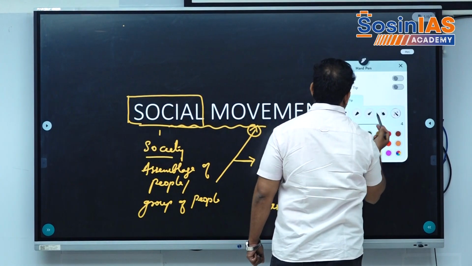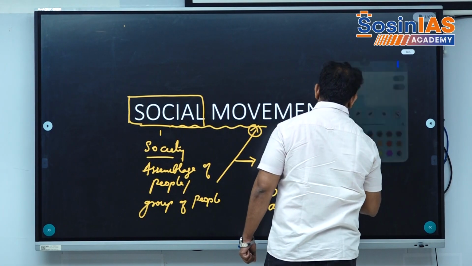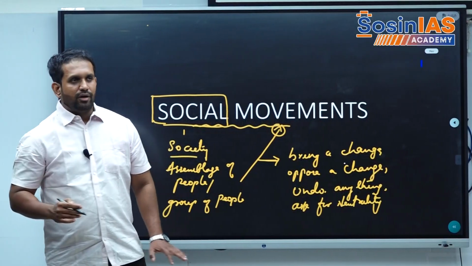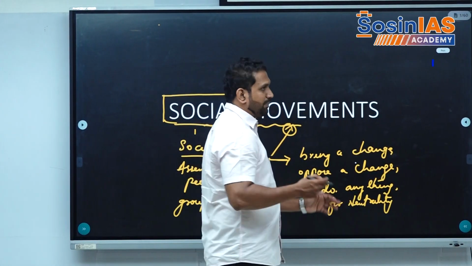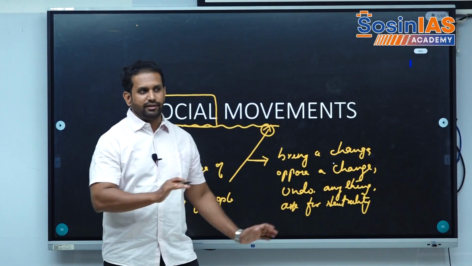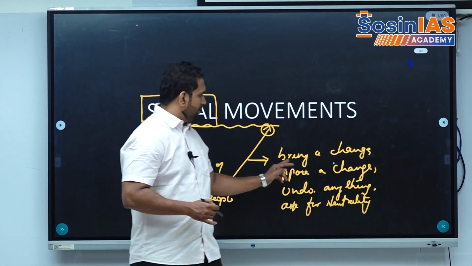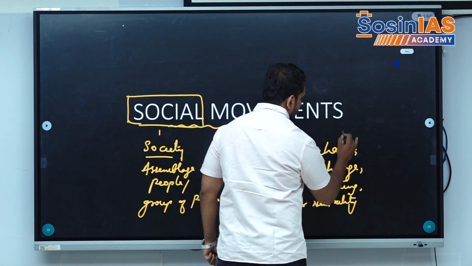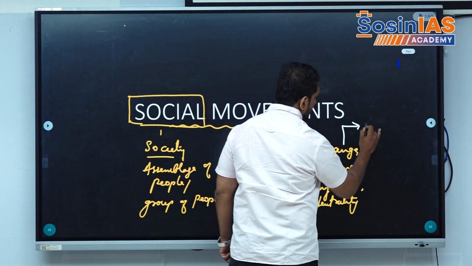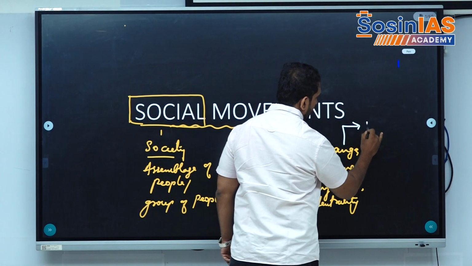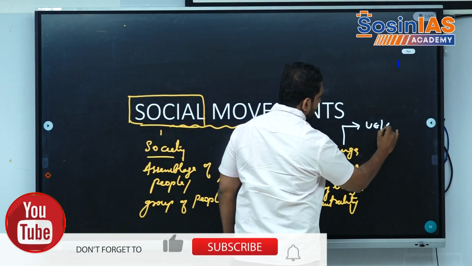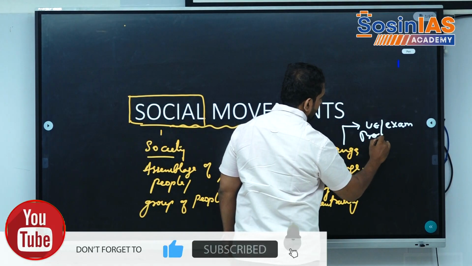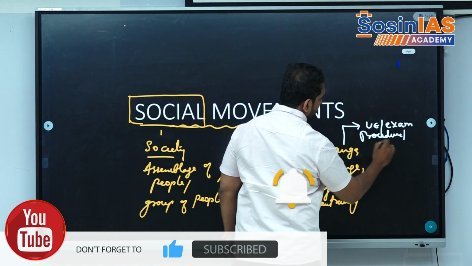Let us see an example in our country of how all of these are still happening, but we classify them in theory in this way. To bring a change, we have movements in our country with regard to unemployment or exam paper leaks, the examination procedure, transparency, accountability.